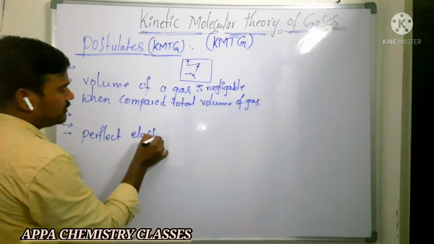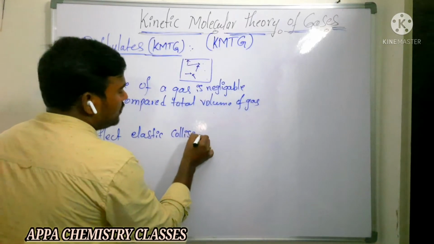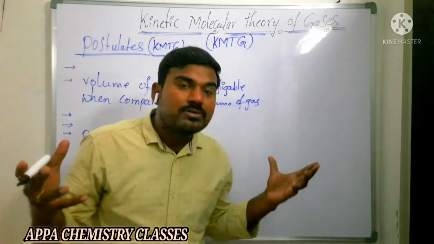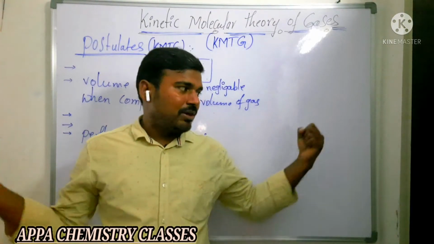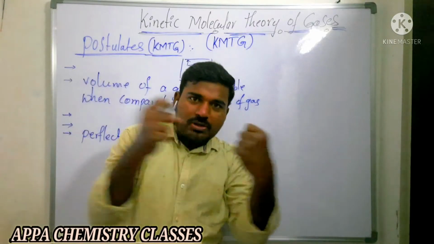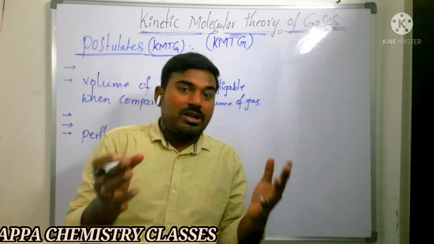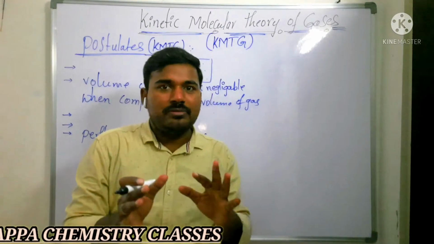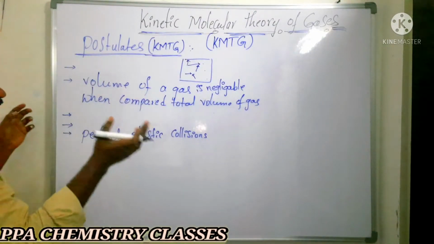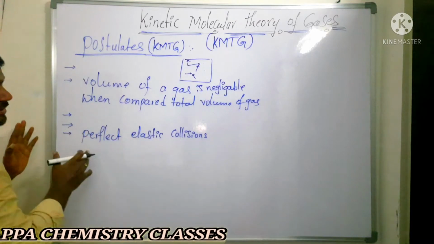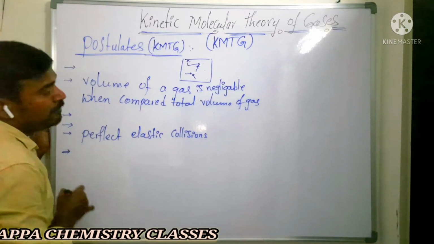These collisions are said to be perfectly elastic collisions. So why are they called perfectly elastic collisions? Because the average energy of the gas molecules remains constant. When one gas molecule collides with another, their energy may be exchanged, but the total energy can neither be destroyed nor created. That is, the total energy after collision also remains the same. For that reason, such types of collisions are called perfectly elastic collisions. Here, what happens?